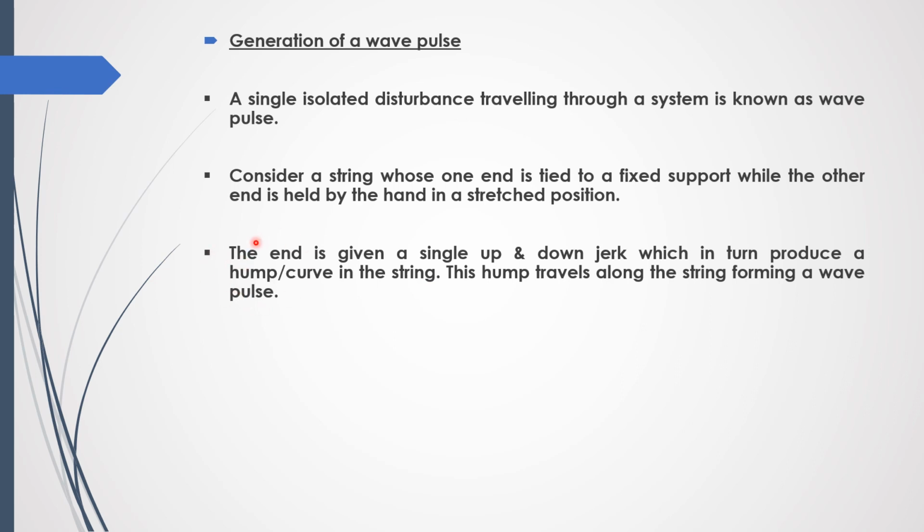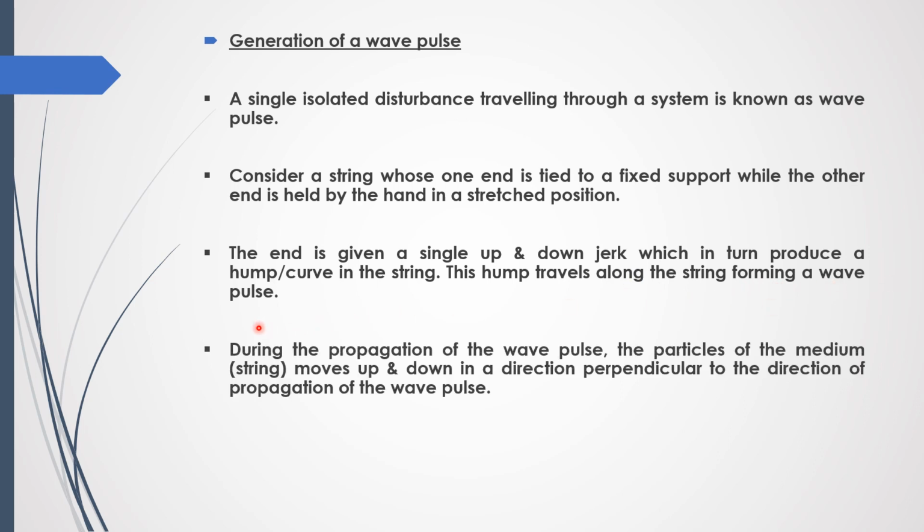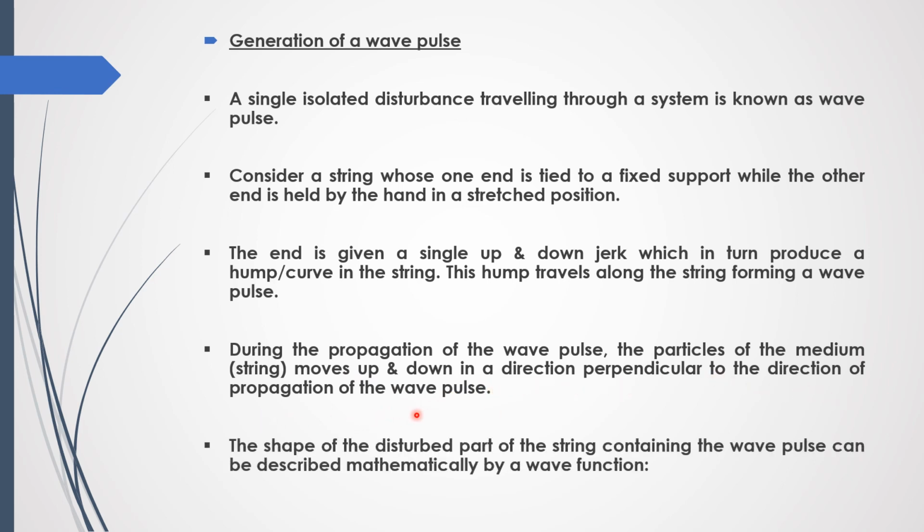You can see the camel back of a camel. So the shape of that is actually called a hump, or we can call it a curve. So this hump travels along the string forming a wave pulse. During the propagation of the wave pulse, the particles of the medium, which is a string, move up and down in a direction perpendicular to the direction of propagation of the wave pulse.